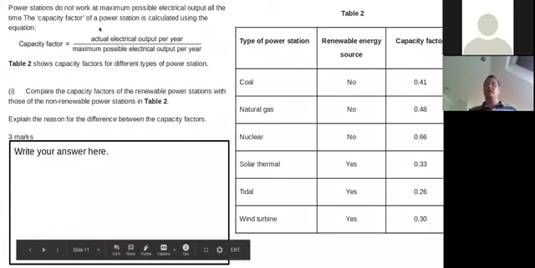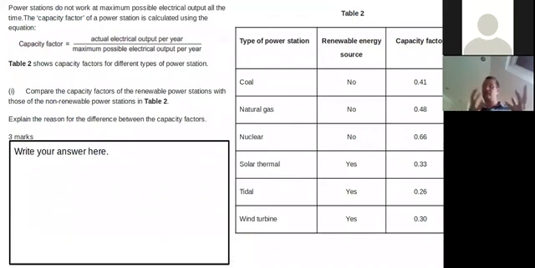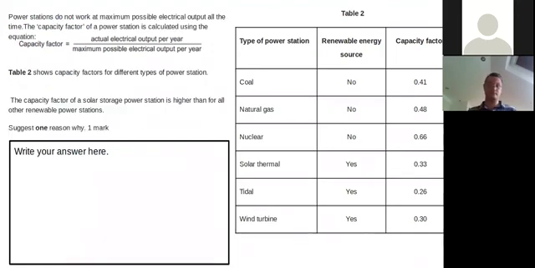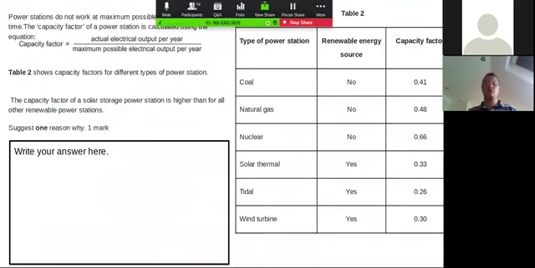So nowhere in the specification does it tell you to teach you about capacity factor. This is something that they have thrown at you to see if you can deal with it. So if you're looking at that and going, I have no idea, that's the point. You need to read the information carefully and then try and figure it out. Again, we're looking for explain, that's the command word, and there's 3 marks, so we're looking ideally for 3 things that you can say about it. So just wanted to run through those quickly.